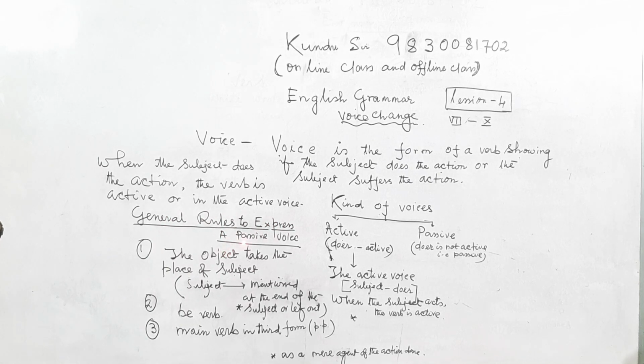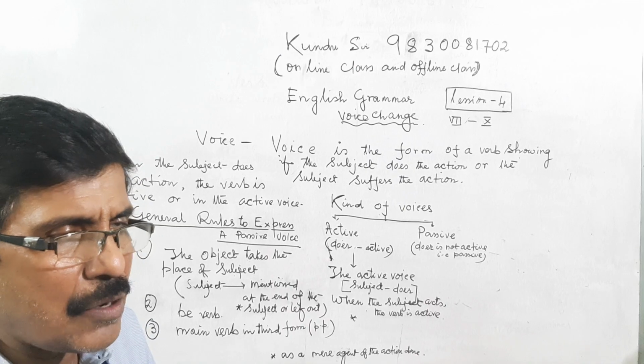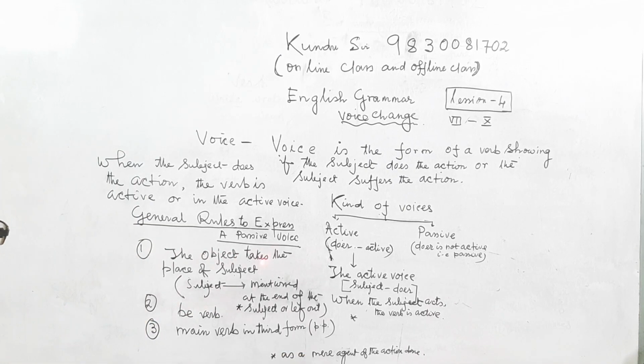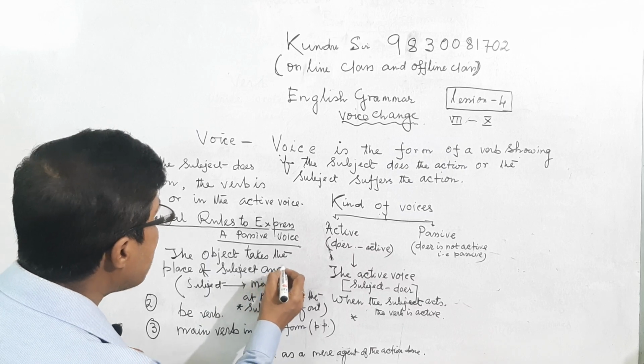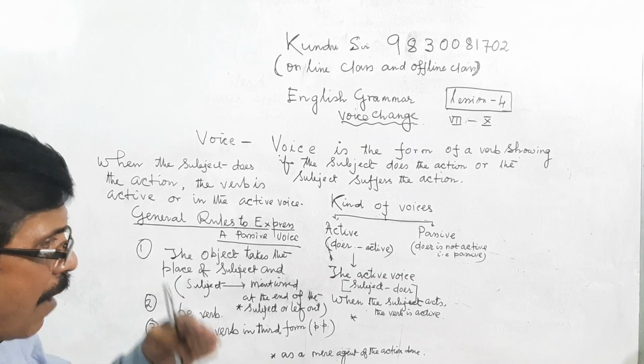Now, a fundamental or basic rule for voice change: to express a passive voice, the object takes the place of the subject. That means the object of the sentence will be converted into the subject.